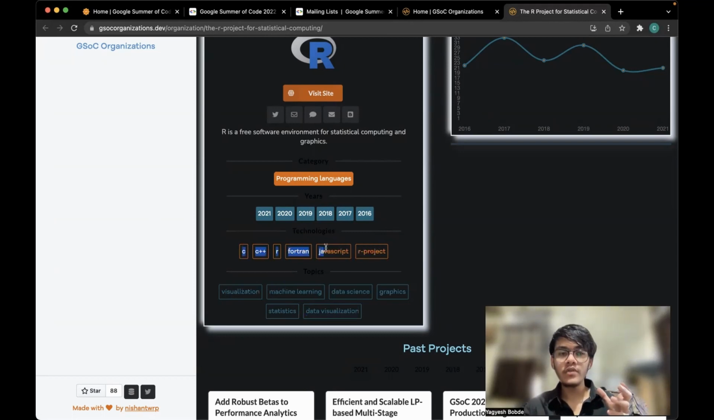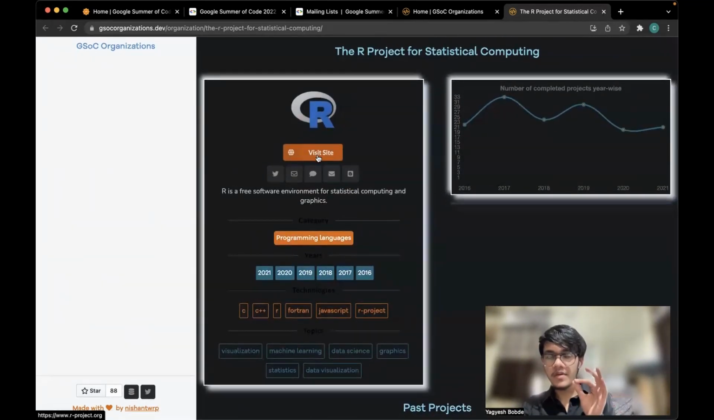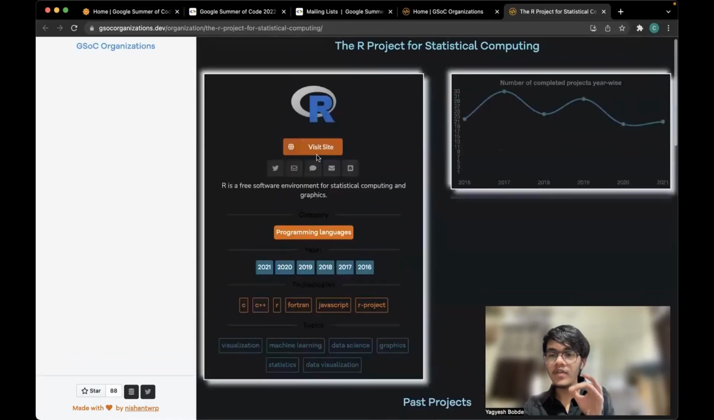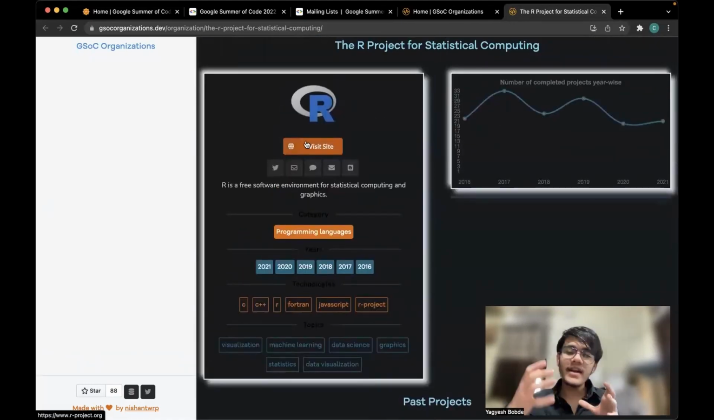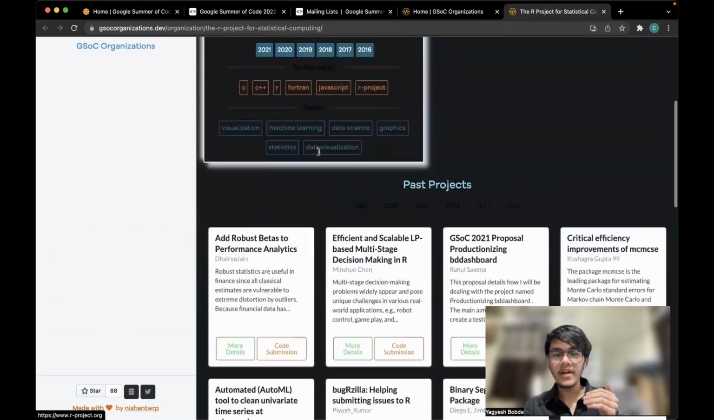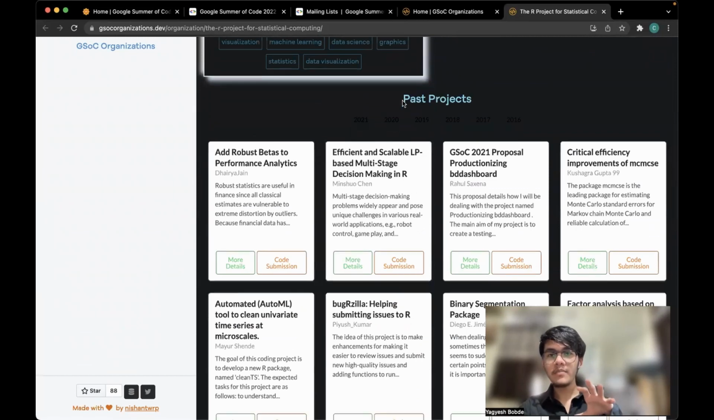Even if you only know 3 or 4, or maybe 50 to 60% of all the technologies required here, then it's fine. You can directly go to their website. For example, here we have visit website. We'll click on that, go to their website and directly ask them. I'll show you that in a moment, but focus here on past projects.